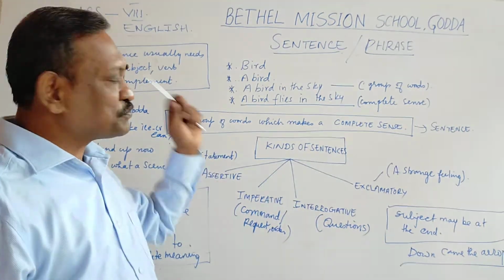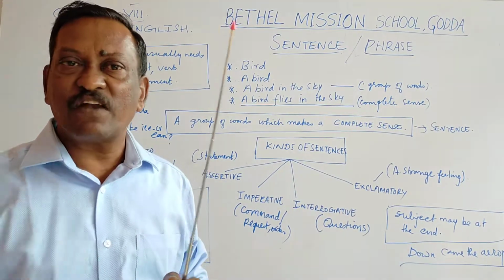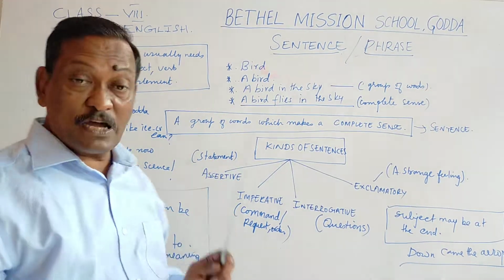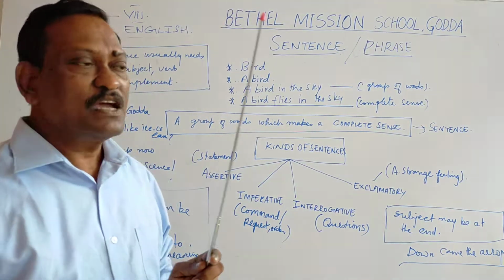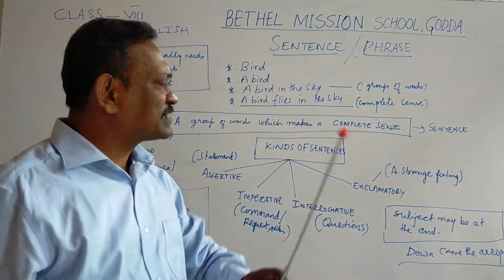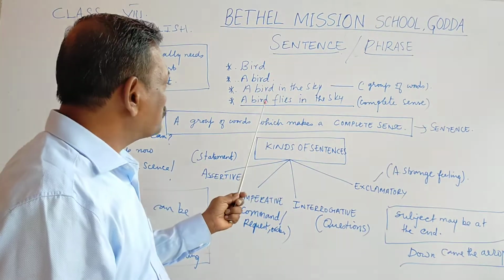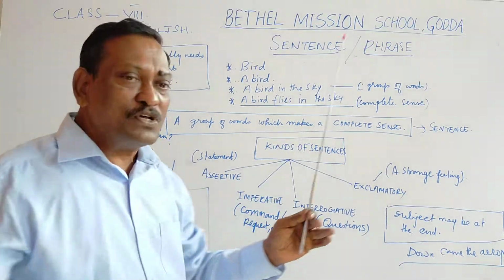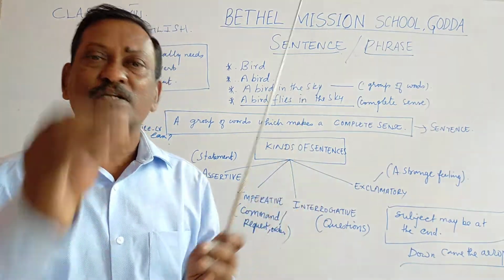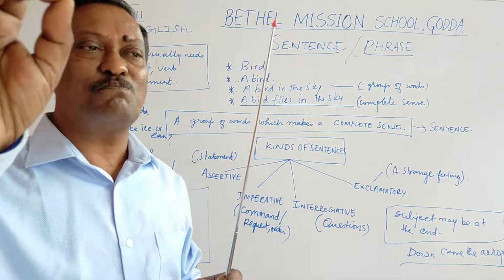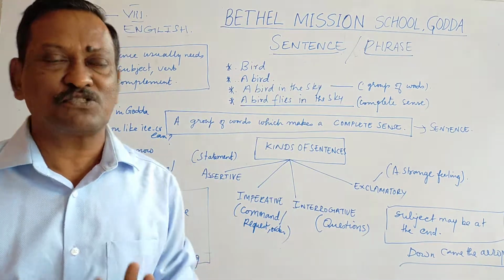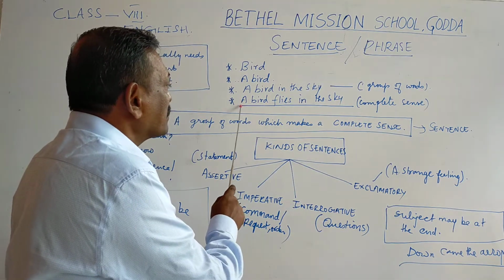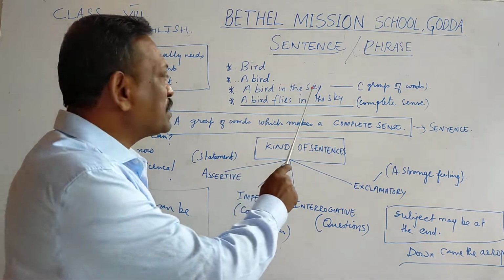Look at the last one. A bird flies in the sky. I repeat, a bird flies in the sky. Now if you look at this sentence carefully, it has a subject, it has a verb, it has a complement. All of them put together give you a complete meaning, a perfect meaning, so to say. So the last one gives you a complete meaning.